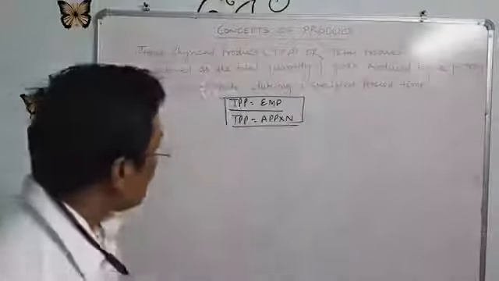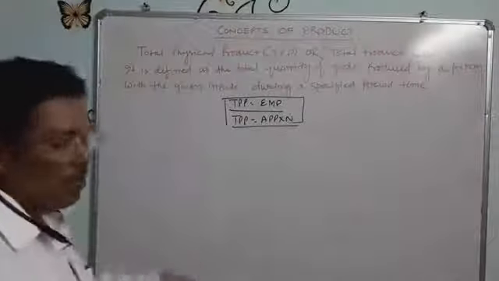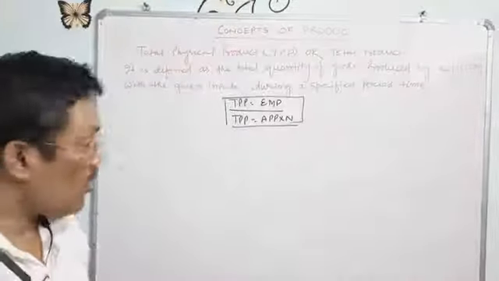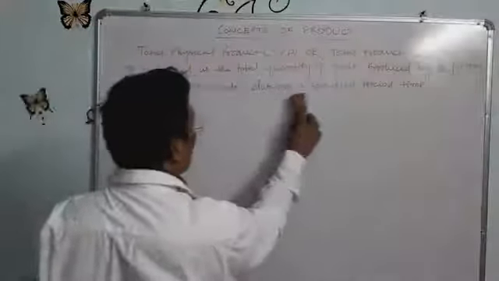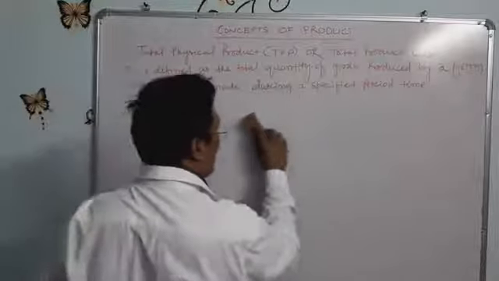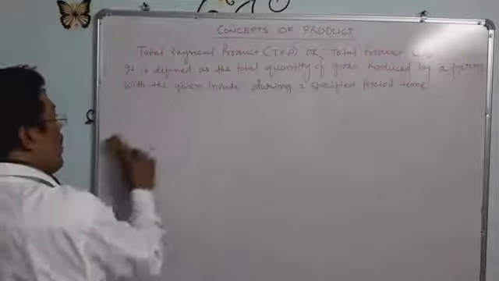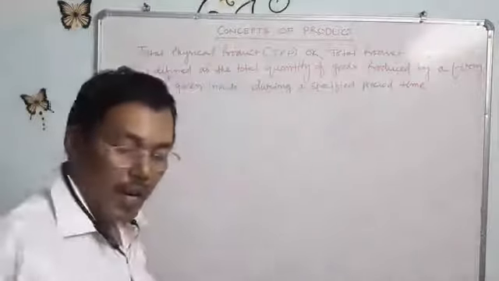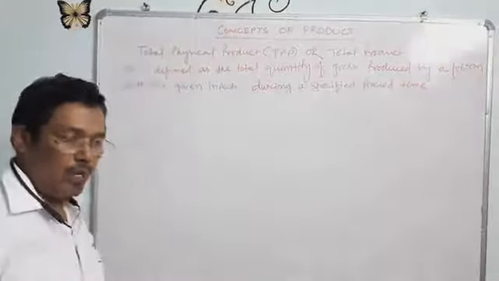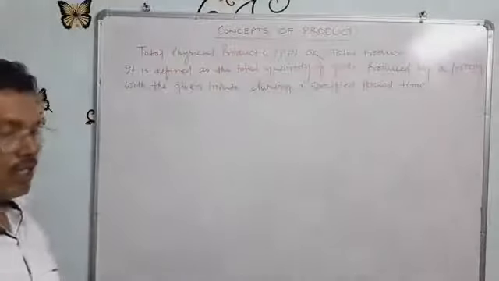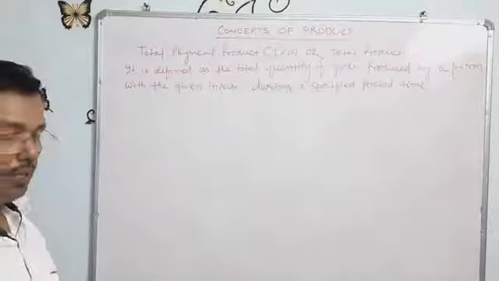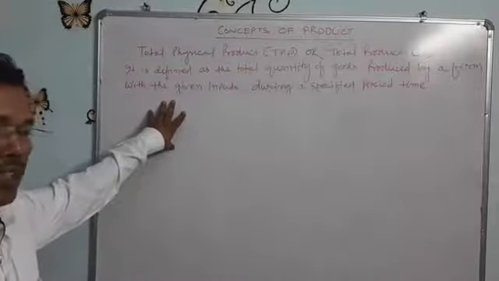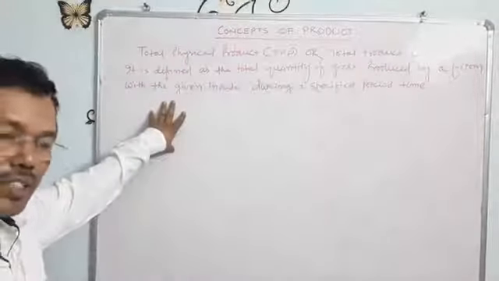But first of all, we have to discuss the shape of the total physical product curve. Dear students, we have already known that the total physical product is the total quantity of goods produced by a firm with the given inputs during a specified period of time. And whenever we discuss the production function in your syllabus, only one factor is variable and the other factors are fixed or constants.